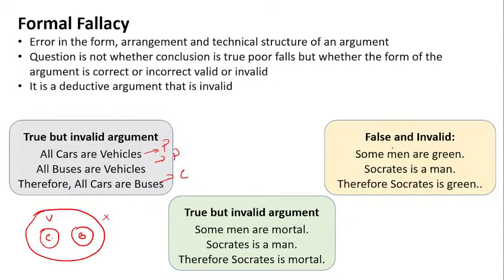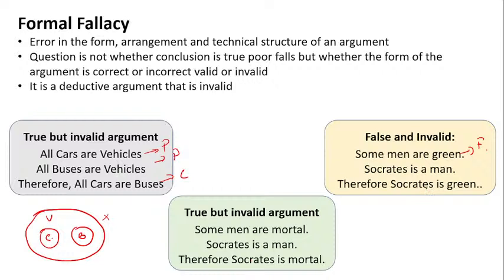Now, if you look at this example, false and invalid. Why? We are saying some men are green, Socrates is a man, therefore Socrates is green. This statement is absolutely wrong. Men are not green. Leaves are green. You can say some leaves are green, but you cannot say some men are green. In real life, you will not find anyone who is green in color. So this statement is false. Although Socrates is a man is right, therefore Socrates is green is an absolutely invalid argument.